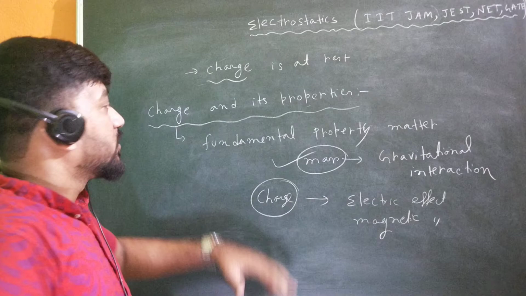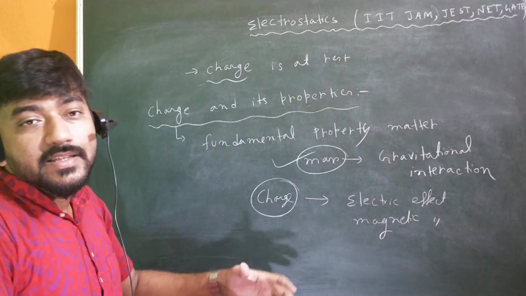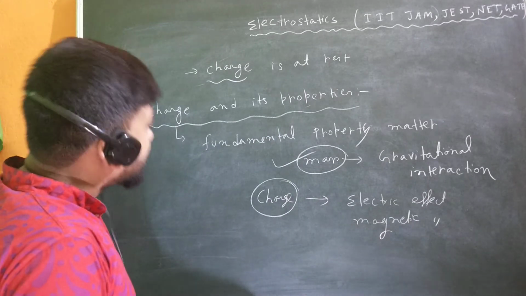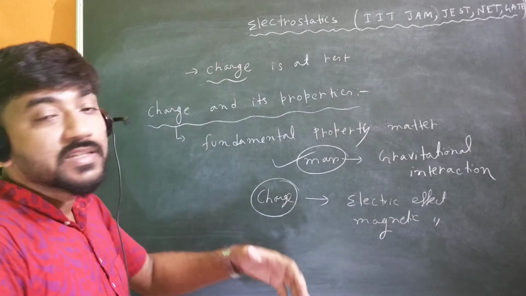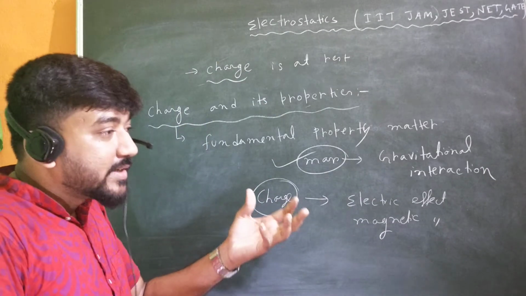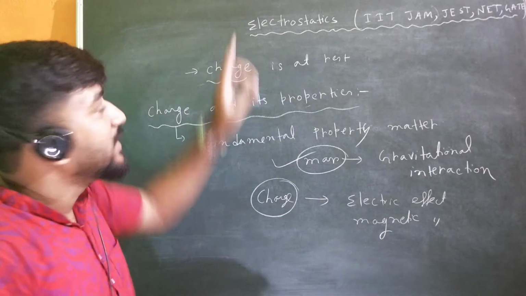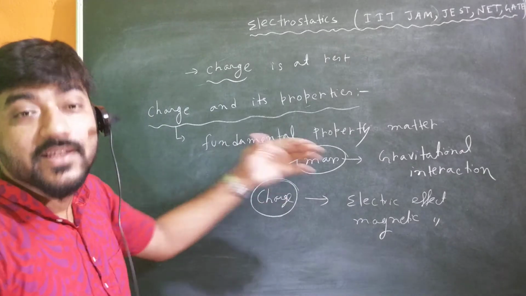We will study these situations one by one. In the total course of electricity and magnetism, or electromagnetic theory, in each and every topic we will see the various properties of charges one by one. First, when we talk about electrostatics, we will see the properties of charge when it is at rest.